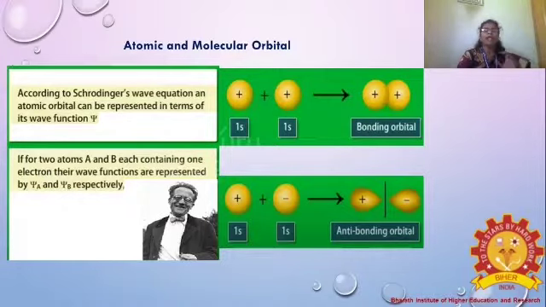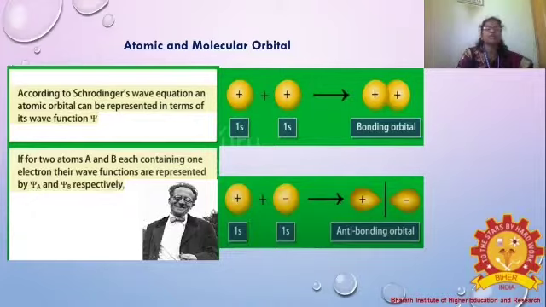From that, how do we explain atomic and molecular orbitals? We know atoms, molecules, and molecular orbital theory. What is the meaning of lower energy level? That is the bonding level and the anti-bonding level. How will the electrons be filled? The electrons will first fill the lower level and then go to the higher energy level. So that is clear.